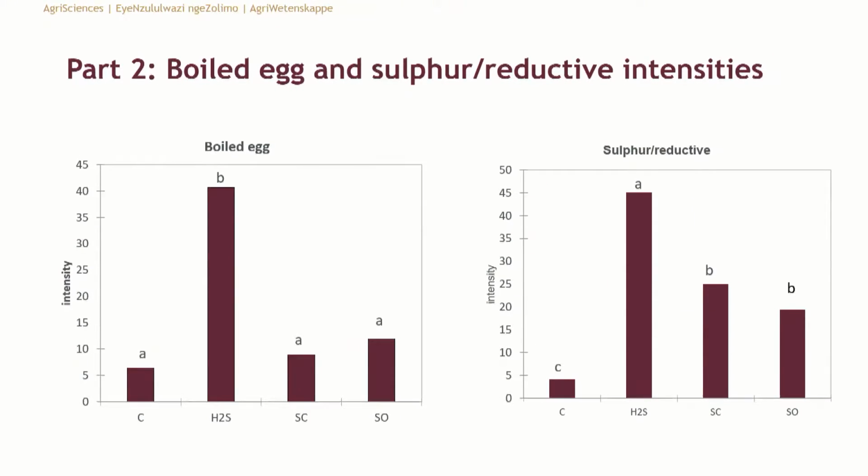Then boiled egg, which is obviously the H2S, was very high where the H2S was added. But again, just by swirling the glasses, the perception of this character decreased quite a lot. Then interesting, the sulfur reductive flavor decreased a bit where the glasses were swirled, even if they were closed or left open. But this flavor didn't decrease the same as the rotten egg. So there could be some fine nuances that the panel still perceived in this regard. We tested this at 2 different H2S levels, quite a high level and a low level, and we found basically the same results.